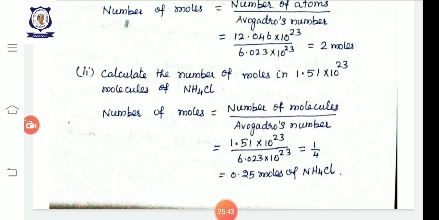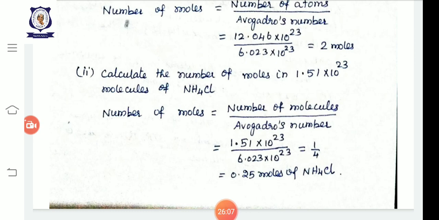10 power 23 and 10 power 23 are cancelled. So 1.5 and 6.0: in 6, 1.5 goes 4 times. So 1 times 1.5 here, and 4 times 1.5 there, so 1 by 4. So 1 by 4 is equal to 0.25 moles of ammonium chloride.